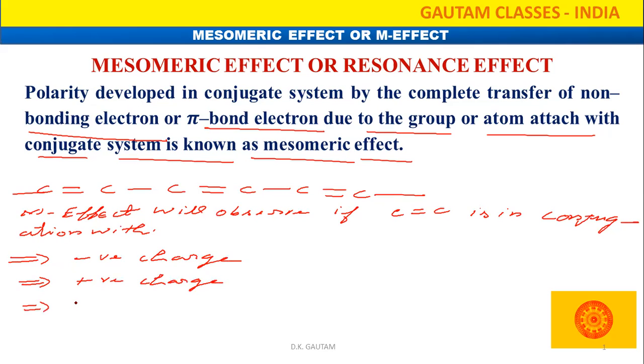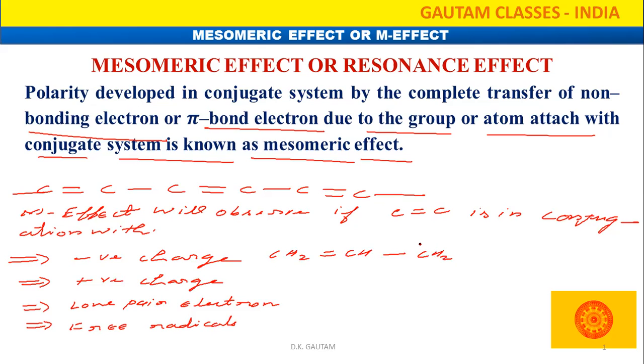Third thing, conjugation with lone pair electron. And last thing, conjugation with free radicals. If anywhere such a condition is present, we can say that the mesomeric effect will be observed.